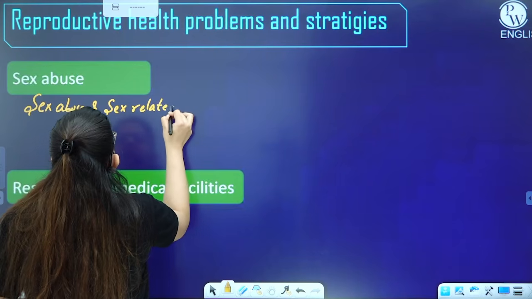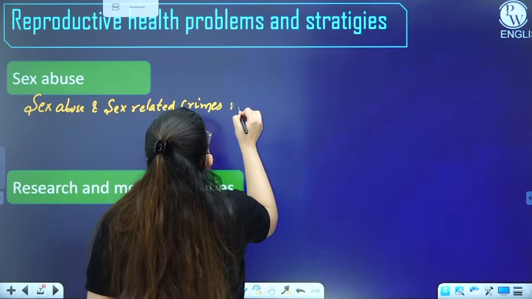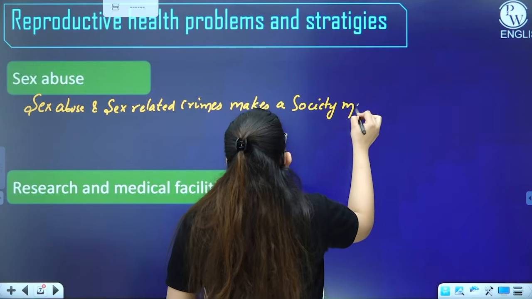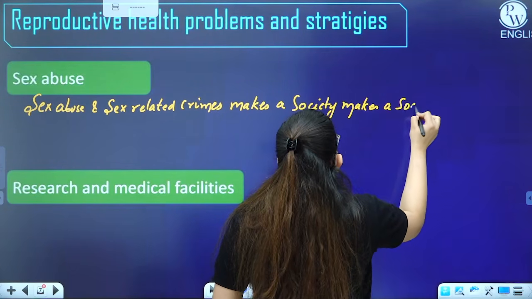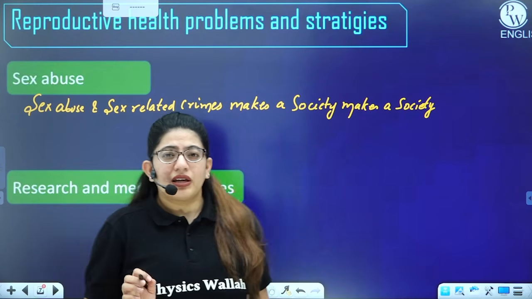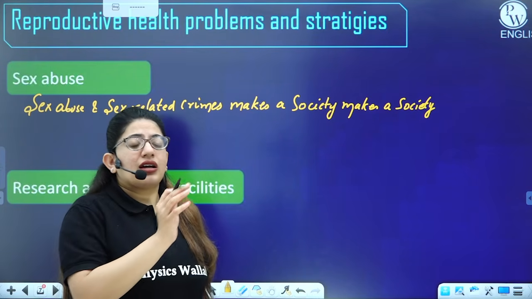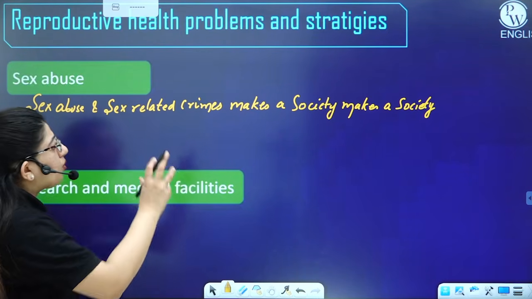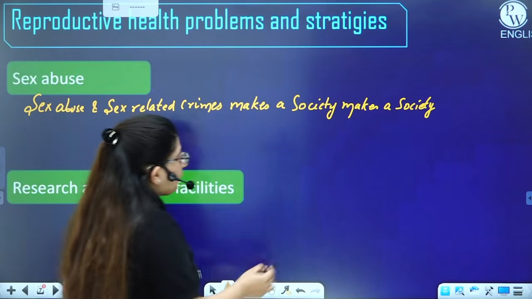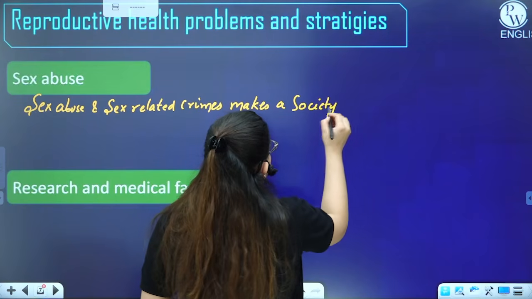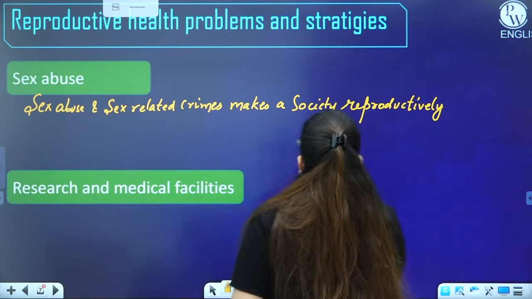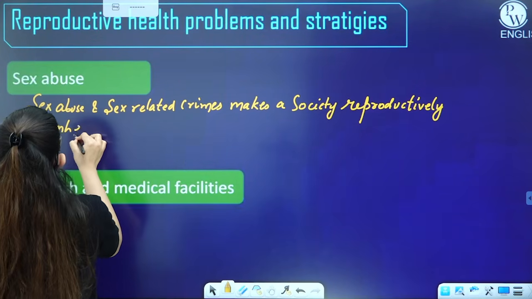So sex abuse and sex related crimes make a society reproductively unhealthy. How? Because the emotion of a person is not in a well place, or the behavior of a person is not in a well place, right? That's why the person is doing this crime. So sex abuse and sex related crimes make a society reproductively unhealthy.